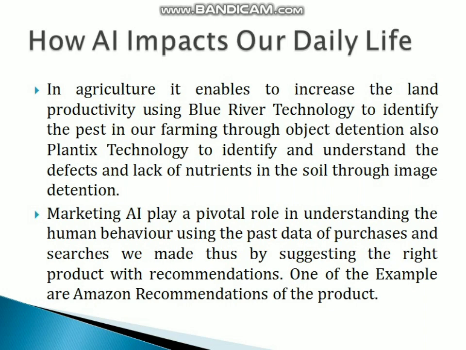Now we will look into AI and its impact in agriculture. AI is giving very good support in agricultural development. It enables us to increase land productivity using Blue River technology to identify pests in our farming through object detection. For example, in a particular farm of around 100 acres, in the middle of the 100 acres they identify some pest through object detection, so that we can easily identify where the pest is, use pesticide exactly there, and control the pest. This is the best technology provided by Blue River technology, and this increases the productivity.